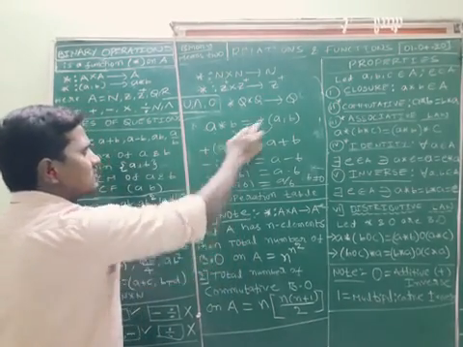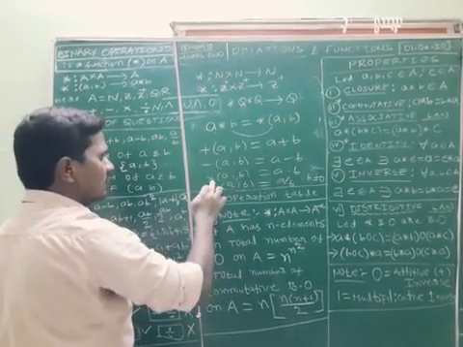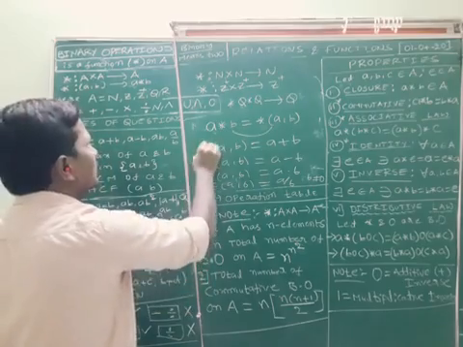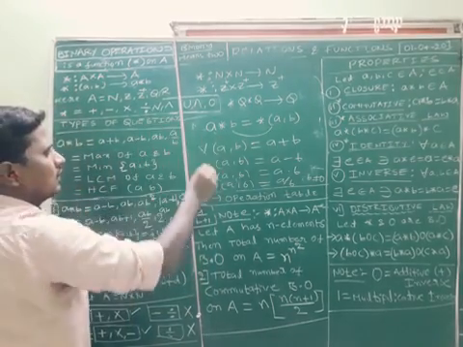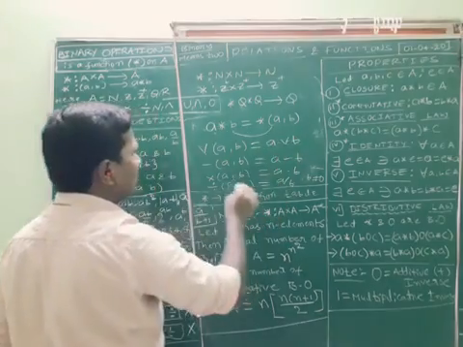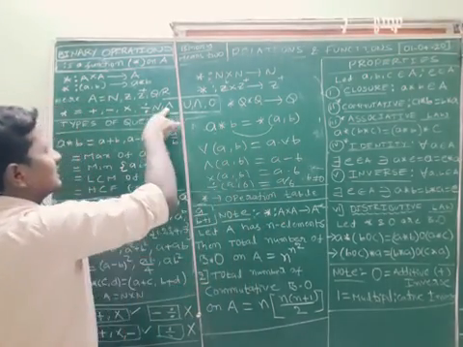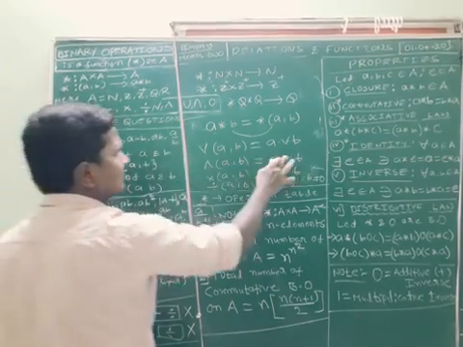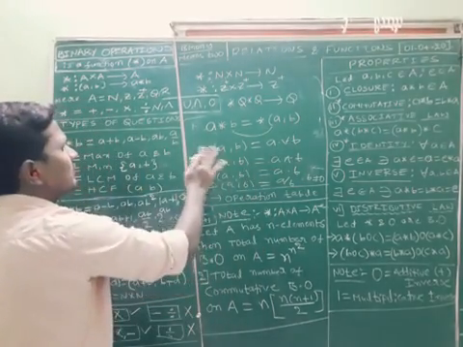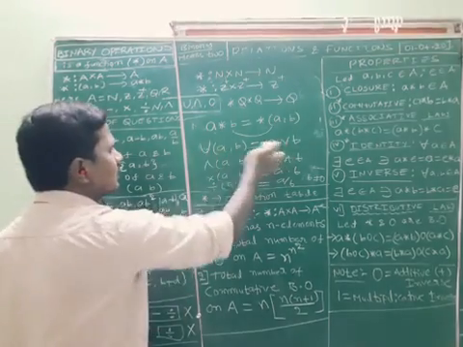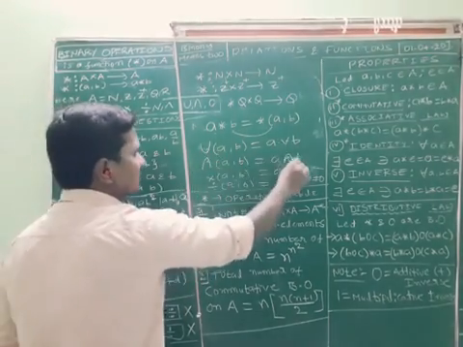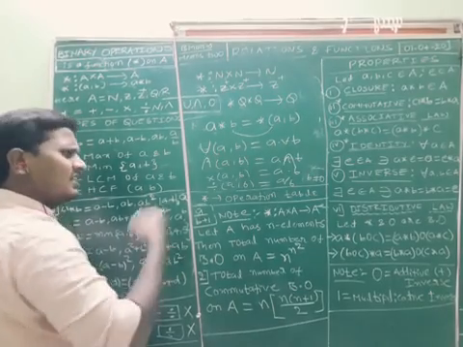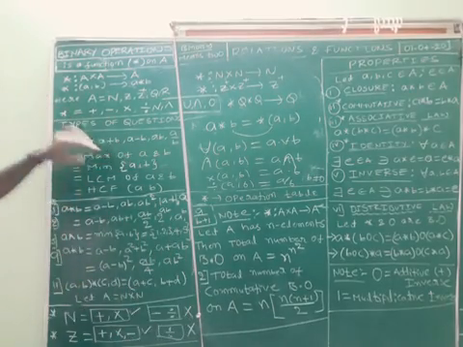Star may be plus, star may be minus, star may be into. Instead of plus, I want to take or, so here a or b. Instead of this I am taking and, or conjunction like this. Or instead of this, I want to take union, or intersection. Like that we can define it in many ways, right?